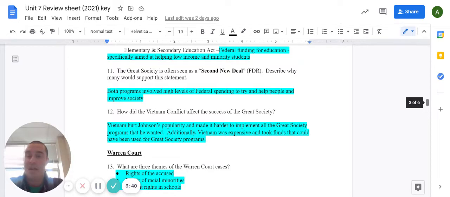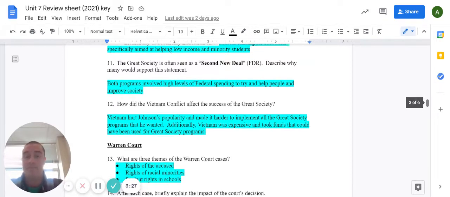Number 11, the Great Society is often seen as a second New Deal. Why? So both the Great Society and the New Deal were programs that used very, very high levels of federal spending to try to help people out and improve society.